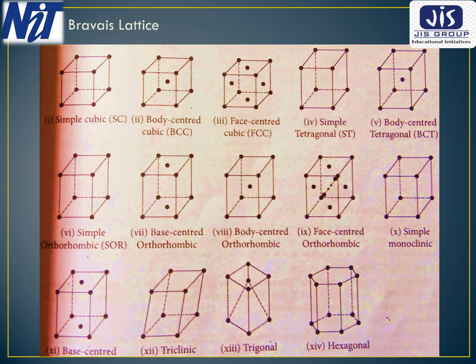Bravais gave the concept of space lattice in 1848. We have discussed earlier that the space lattice is a mathematical concept which represents an infinite number of points in space such that the arrangement of points about a given point is similar to that about any other point. There are 14 distinguishable ways in which points can be arranged in three-dimensional space. Therefore the Bravais lattices are 14 in number, as shown in the figure.